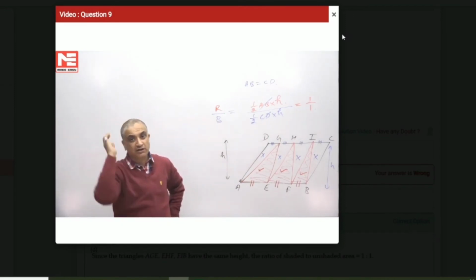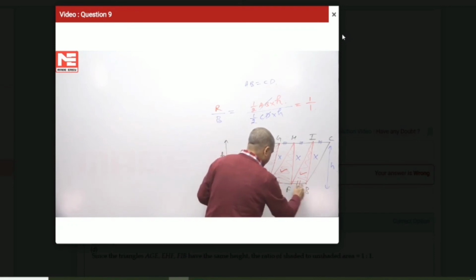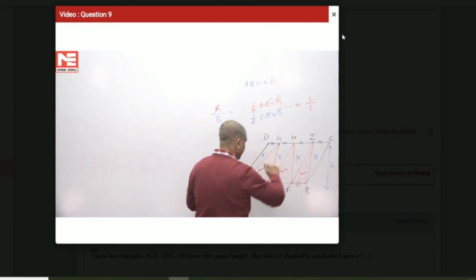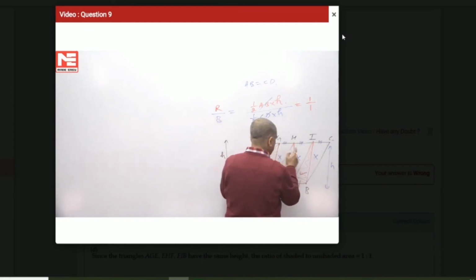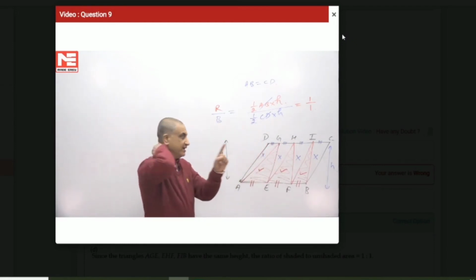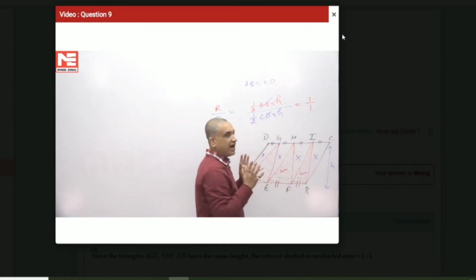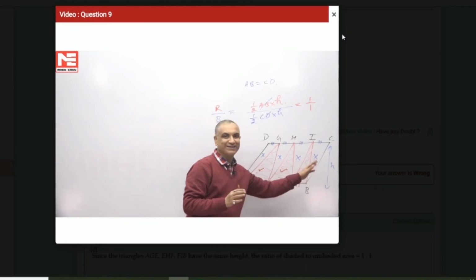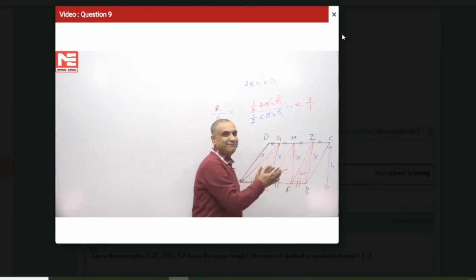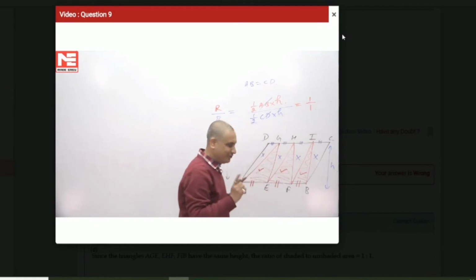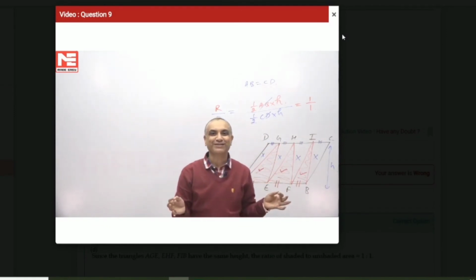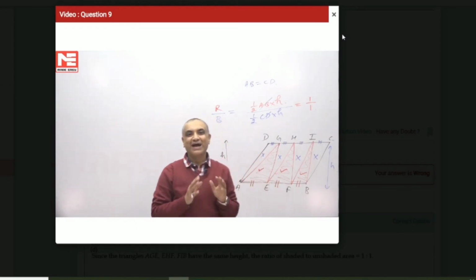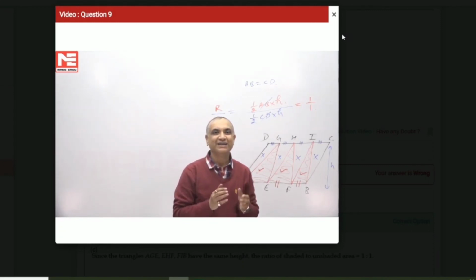Those of you who are not convinced, because on this side these three triangles I can treat as one triangle having base AB, having height H, and these four triangles, I can treat them as one triangle having base CD and having height H. Triangles on the same base and between the same parallels are equal in area. So don't see that there are 4 triangles, their overall side is CD. And don't say there are 3 triangles, because their overall side is AB. So half AB into H and half CD into H, both of them are equal in area.